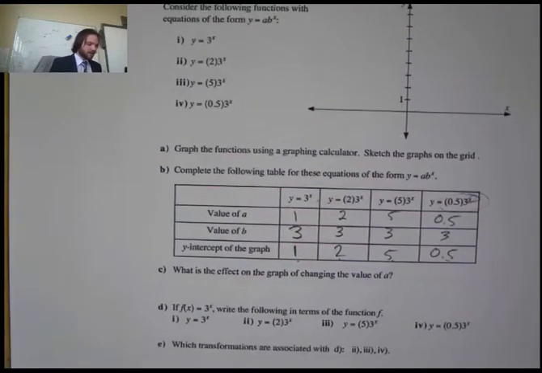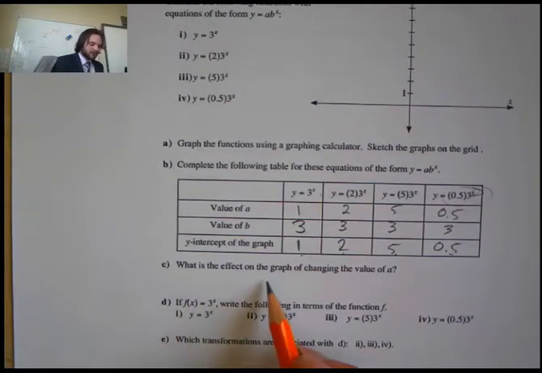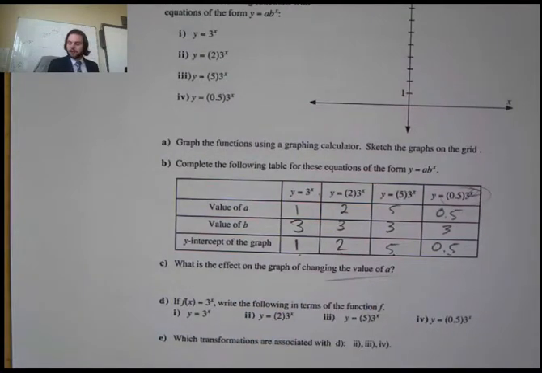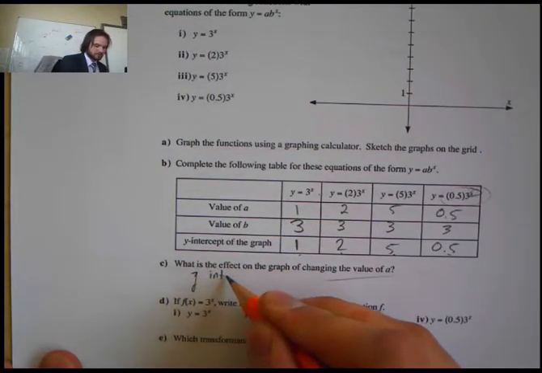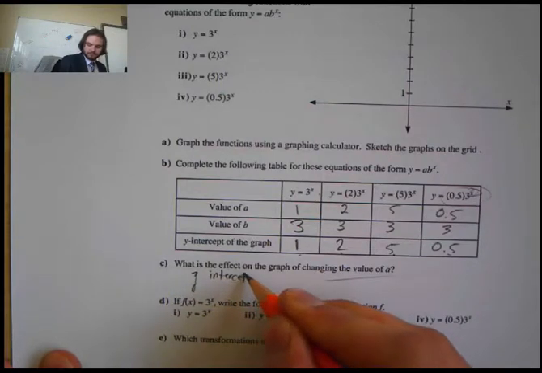Now, what is the effect on the graph of changing the a value? So what does the a value do? Well, my a value is my y-intercept. Okay?